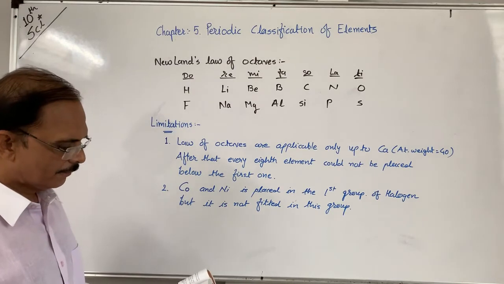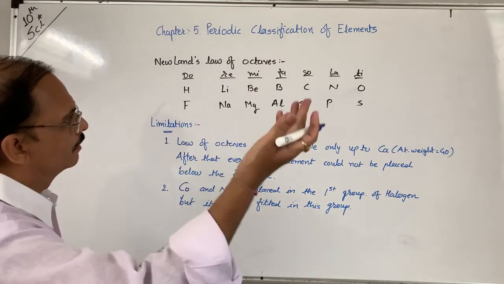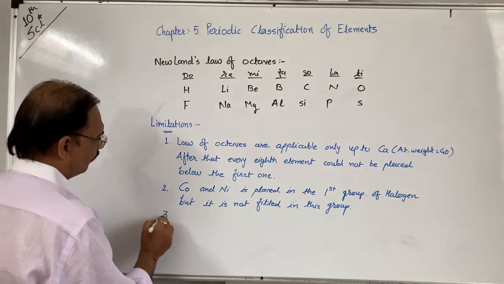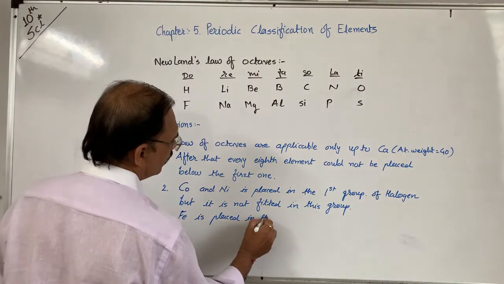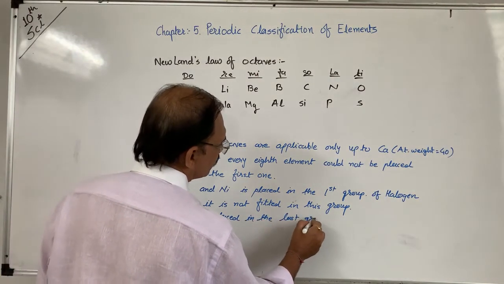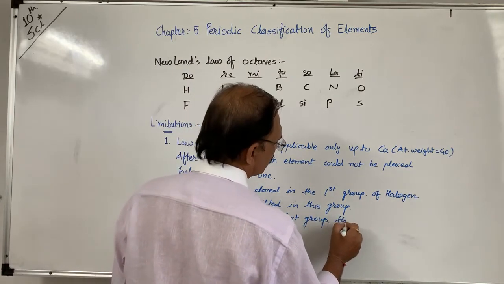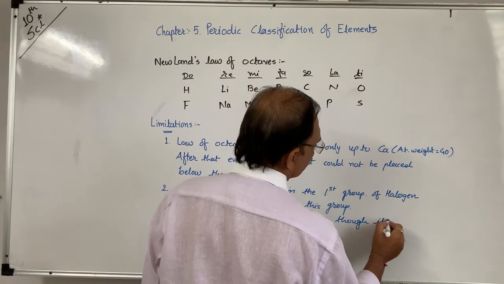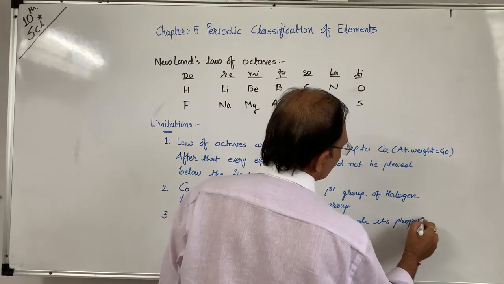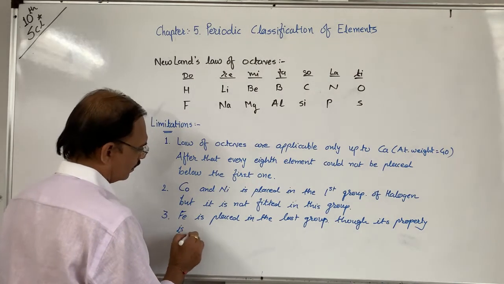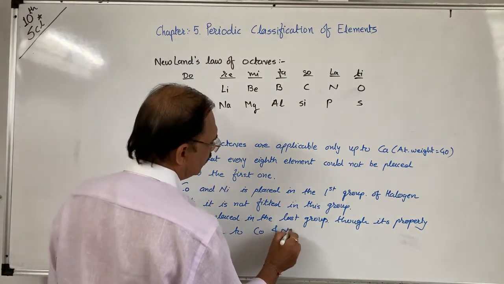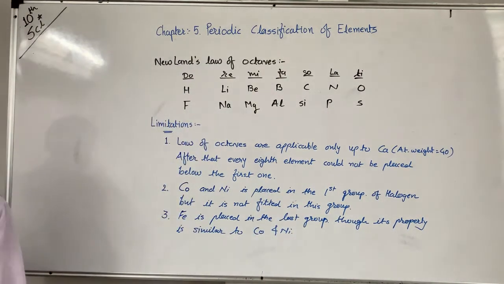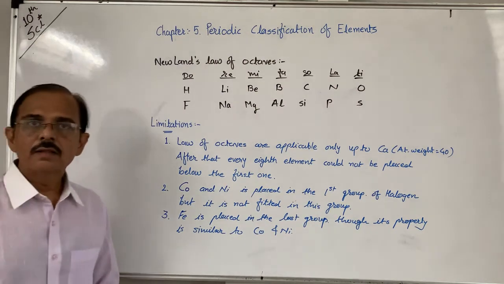See, iron is placed in the last group, though its property is similar to cobalt and nickel, but it is not placed in the first group, it is placed in the last group. So here you can say that it failed.